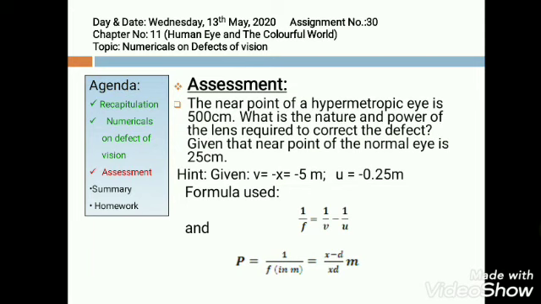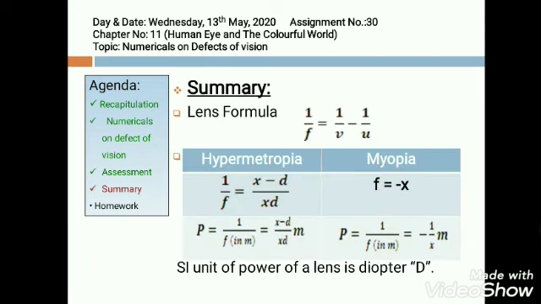So let's conclude today's topic. The lens formula is 1 by f is equal to 1 by v minus 1 by u. For hypermetropia, the focal length f is given by xd divided by x minus d. In myopia, the focal length is given by minus x. The power of lens in hypermetropia is given by 1 by f, where f is taken in meters. In myopia, the power of lens is given by the same formula 1 by f, again with f in meters.